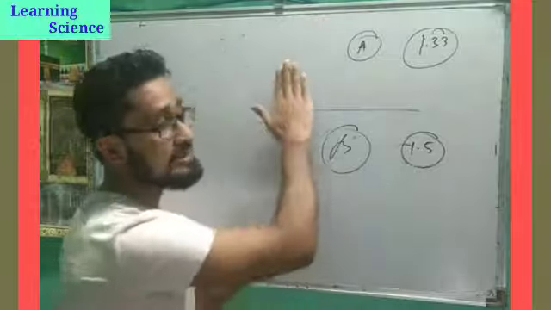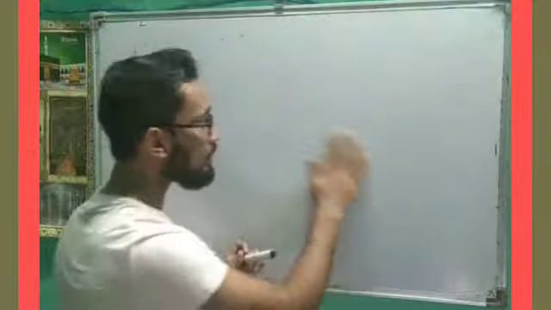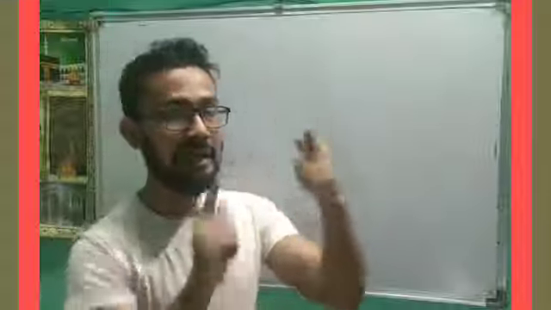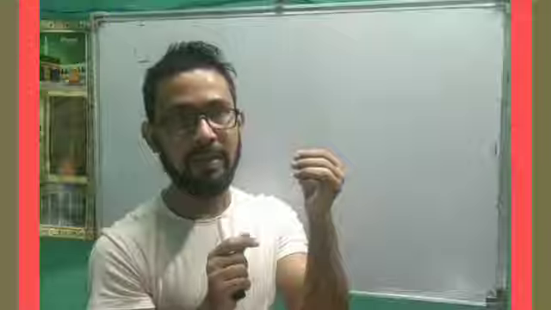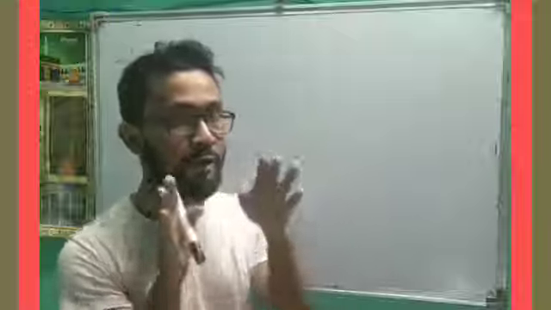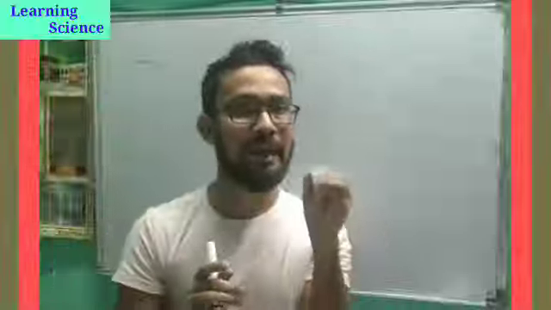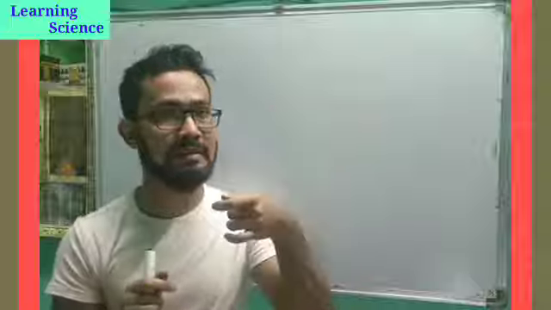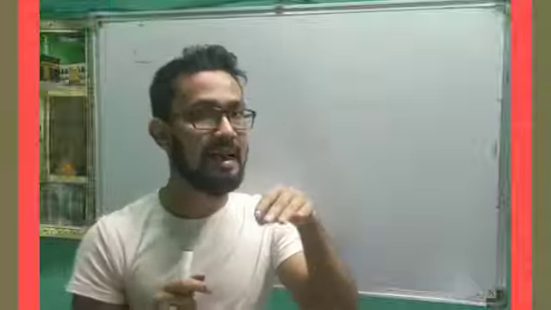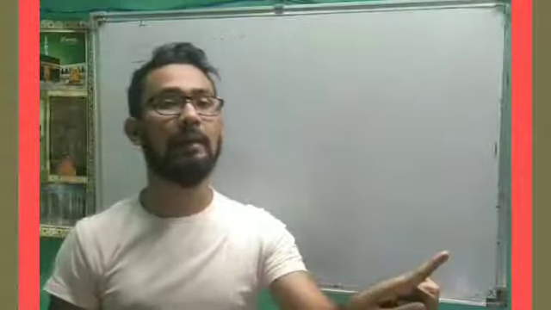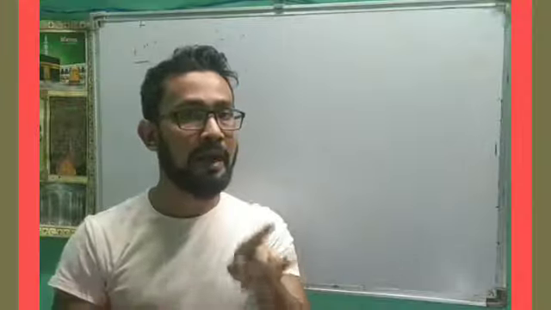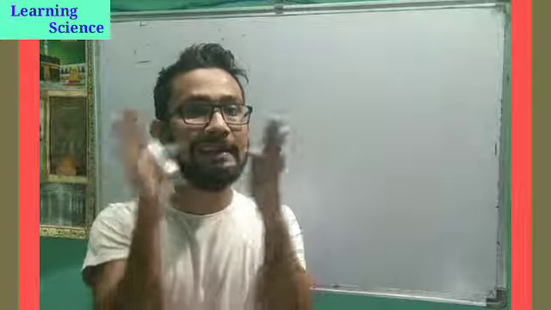To understand this, we have already discussed the rarer medium and the denser medium. When we are talking about the rarer medium, the optical density is less, but in the denser medium the density is more. The rarer medium is the optically rarer medium, and the denser medium is the optically denser medium.